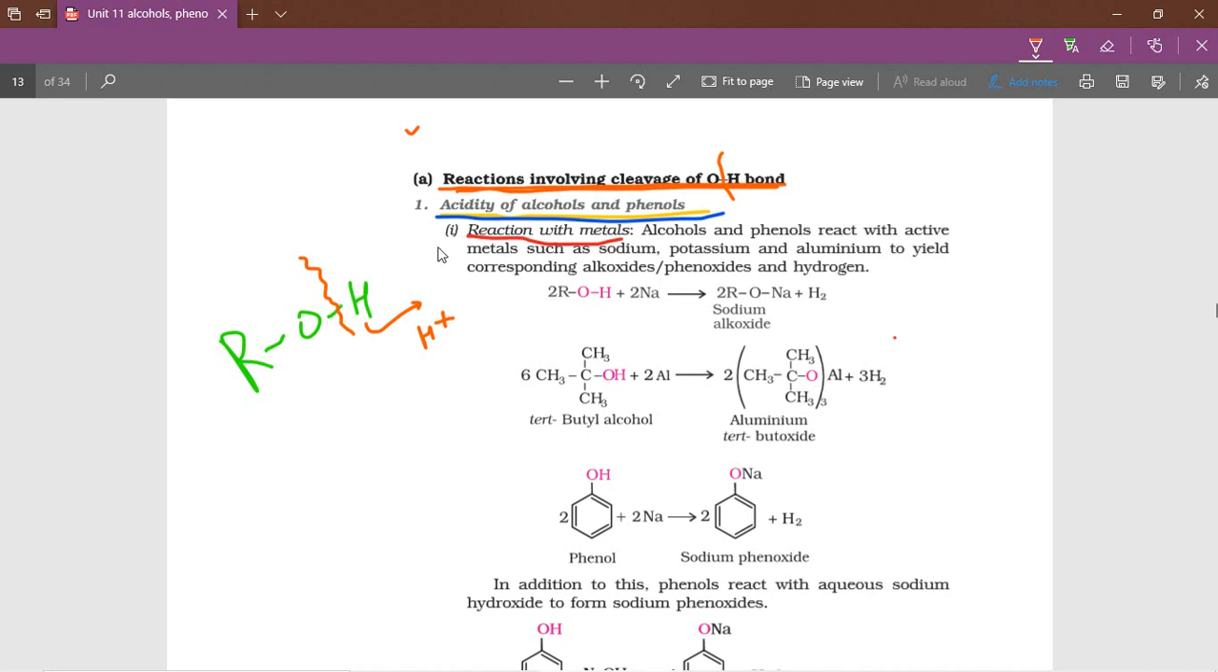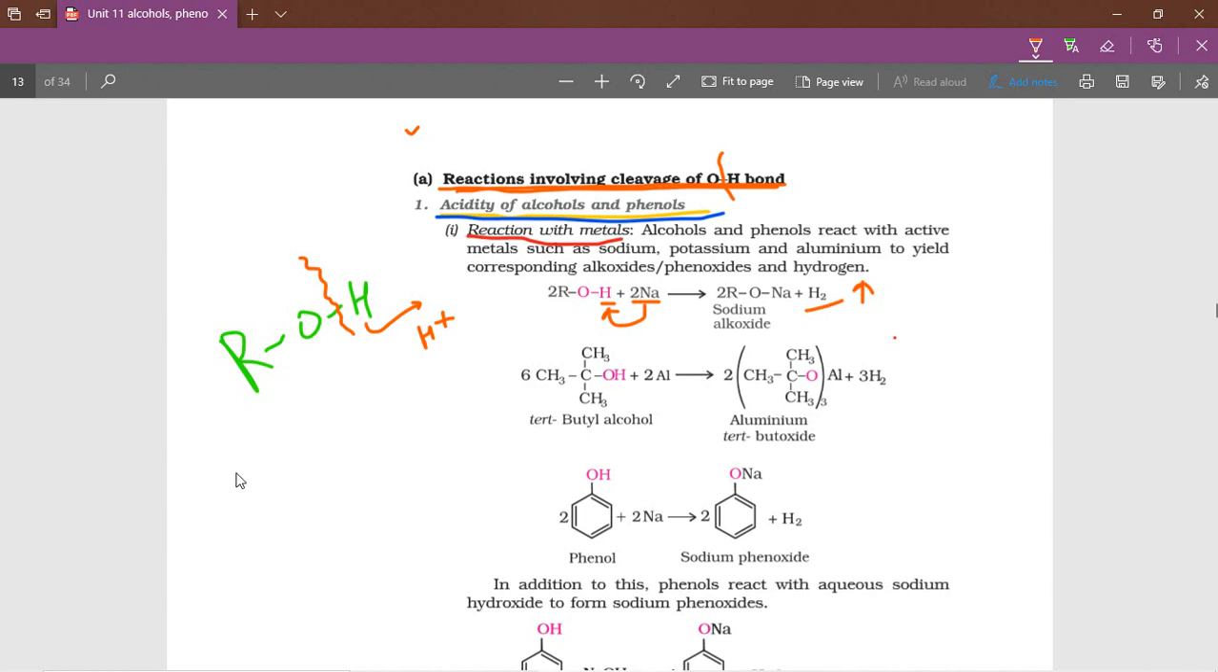Now the first reaction: reaction with metals. Metals are generally basic in nature. So this sodium and hydrogen: sodium is more reactive in the reactivity series than hydrogen. Simply, this sodium is replacing hydrogen. So hydrogen gas is forming here. So all acidic hydrogens are replaced by the active metals. Now you have to know what the acidic hydrogens are.